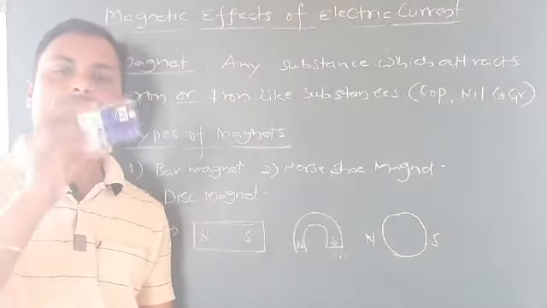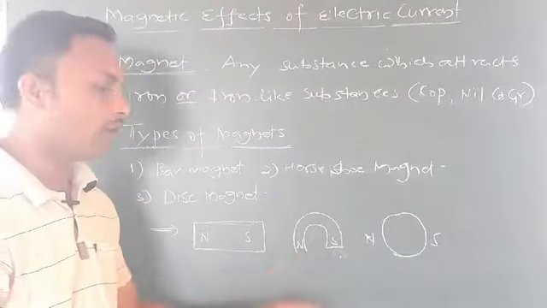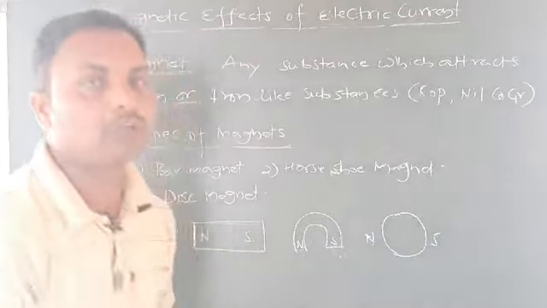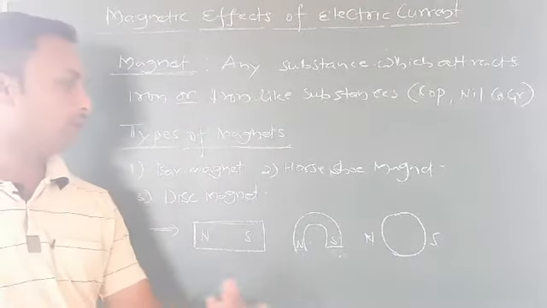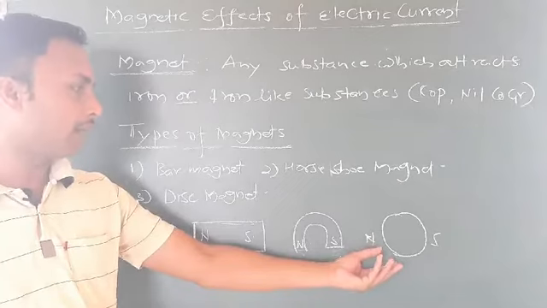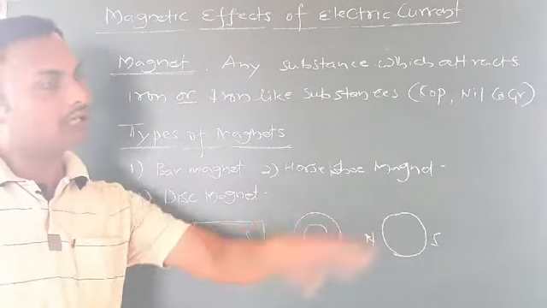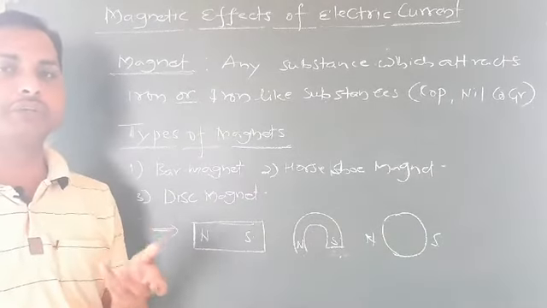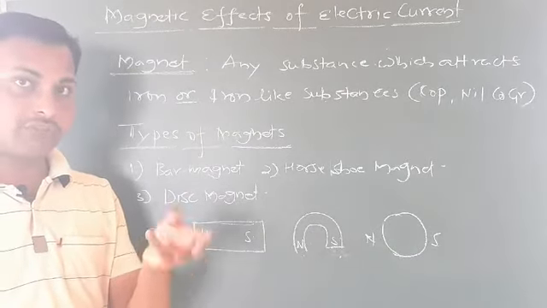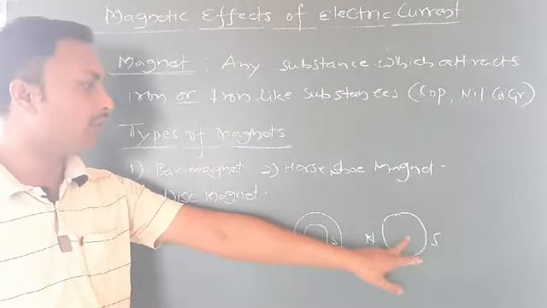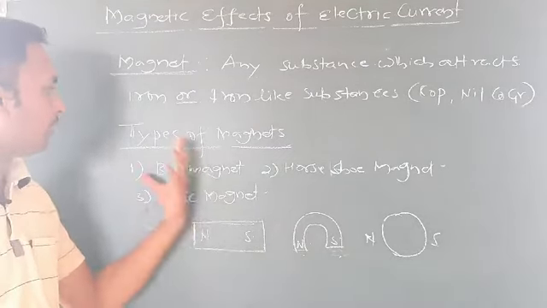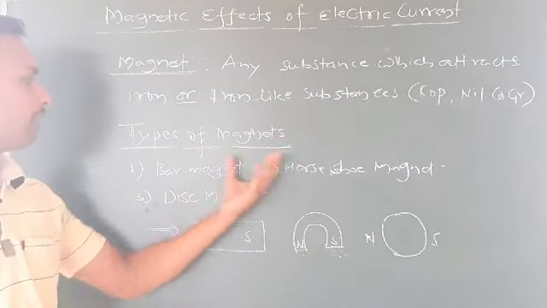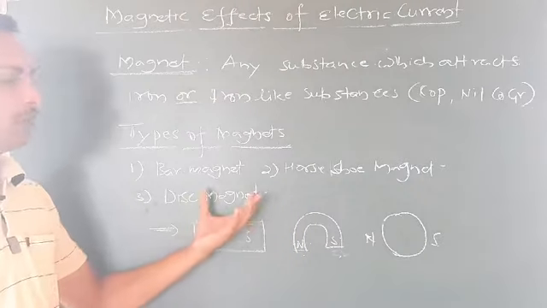This is a bar magnet and a horseshoe magnet, and we have a round shaped, circular shaped one, that is the disc magnet. One side is north, another side is south. You have seen this kind of magnet. In your home, radio, TV, sound system use this type of magnets, disc magnets. So here we have these types of magnets: bar magnet, horseshoe magnet, disc magnet.